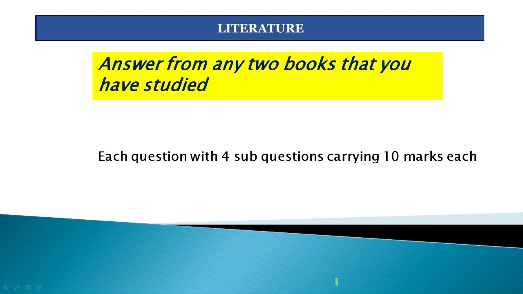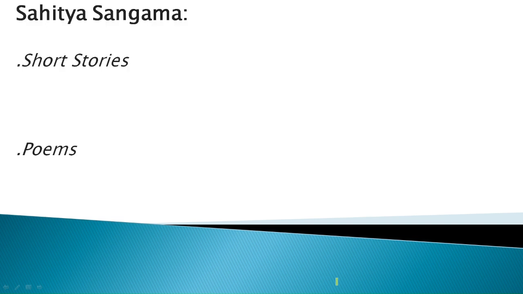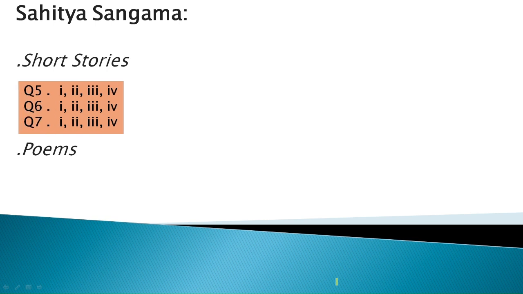Then literature part, answer from any two books that you have studied which are taught in your school. So the literature will be for 40 marks. Here there will be 3 questions from each book, and each of these 3 questions will have 4 sub questions, and the total of these 4 sub questions will be 10 marks. So Sahitya Sangama short stories